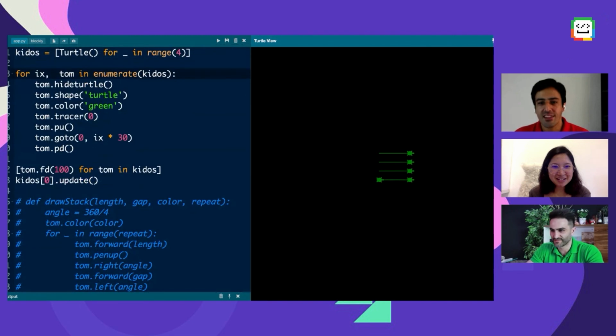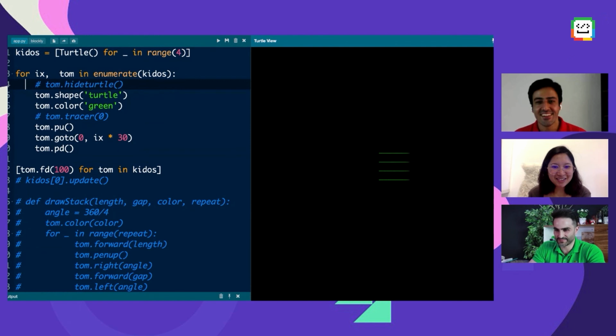Remember, that's the extra one that didn't follow the pack. Let me just show what is happening. I just created a gang of Toms. I created 4 Toms.